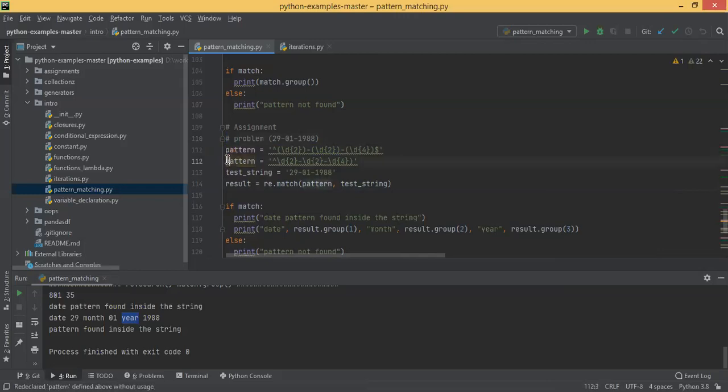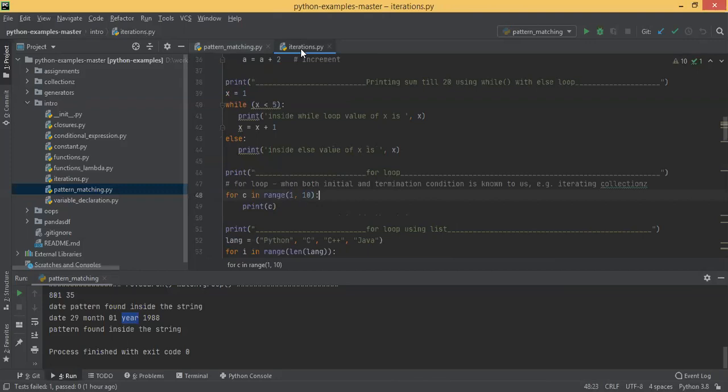Anyway, what was the other assignment? Prime number 1 to 1000. Count the prime numbers. Did you get a chance to work on that? Iterations here. Here you have written it. You could have created a separate file, no? You mess up the existing code, and later when you refer to it, you'll get confused, right?